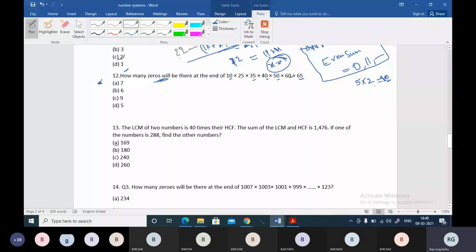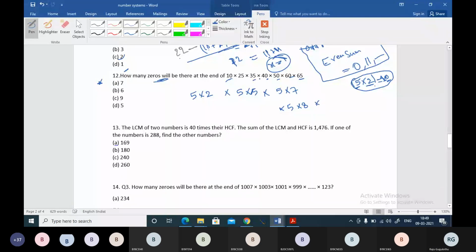So my idea is, in the given entire product, I will be searching for the pair of 5 and 2. So how is it possible when finding the number of zeros? You have to convert the given numbers into pairs of 5 and 2. So let me convert. This 10 can be written as 5 into 2, then 5 into 5, then 35 can be written as 5 sevens, and next 40 can be written as 5 eights.